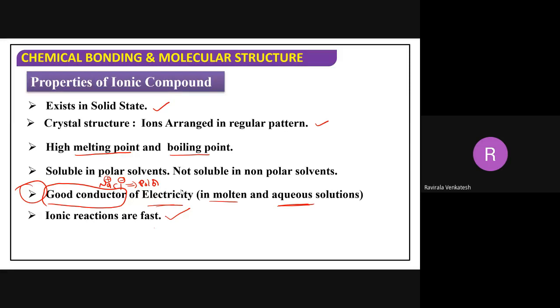When you have sharing of electrons, what happens? Cleaving is very difficult. Covalent bond is stronger when you compare with ionic bonds. Compared to that, ionic reactions are very fast. It does not exhibit isomerism. Isomerism, we'll discuss in organic chemistry. Generally covalent compounds will exhibit isomerism, but not ionic compounds because their arrangements are fixed positions. They can't rearrange.